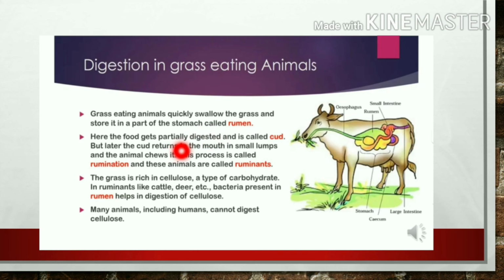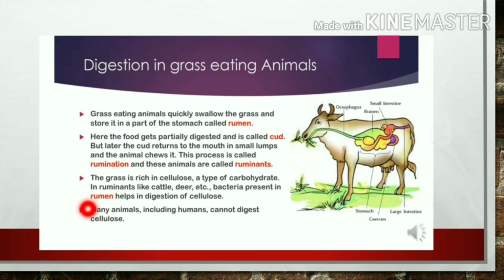Here the food gets partially digested and is called curd. So partially digested food is known as curd. But later the curd returns to the mouth in small lumps and the animal chews it. This process is called rumination. So this process is known as the rumination process, and these animals are called the ruminants because they possess that process. The grass is rich in cellulose, a type of carbohydrate, in ruminants like cattle, deer, etc.